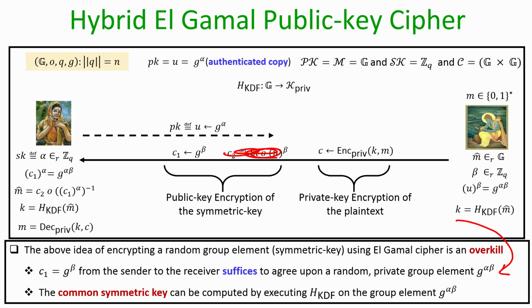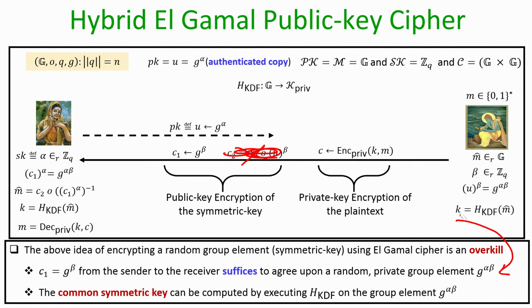Because if we do this instead of the approach that we have seen till now, we get a saving here. We do not have to pick the random element m cap, and we do not need to encrypt m cap, hence we do not need to send C2, and the overall size of the ciphertext gets significantly reduced. That also leads to a saving in bandwidth, because if we do not need to send C2, that means we do not need to send an extra group element to encrypt the message, right.